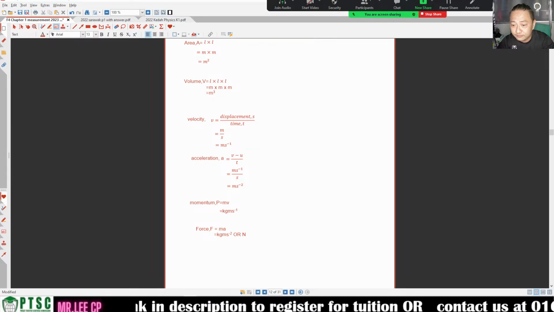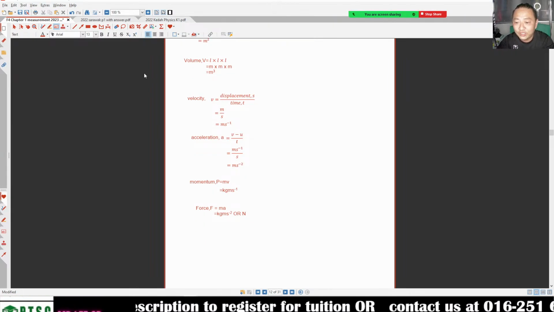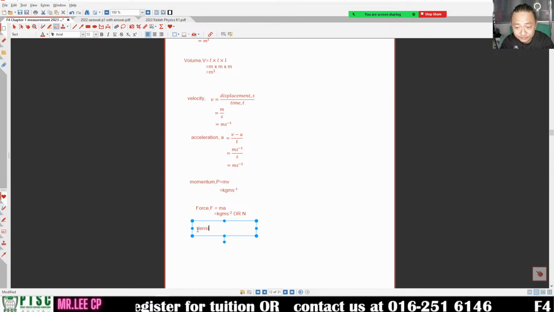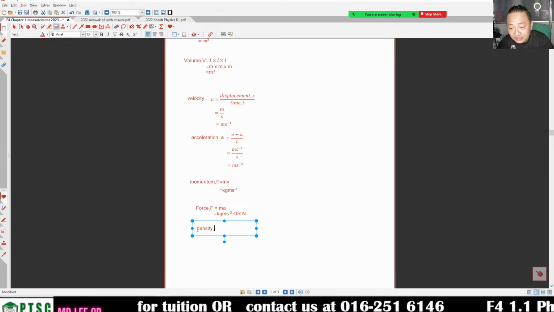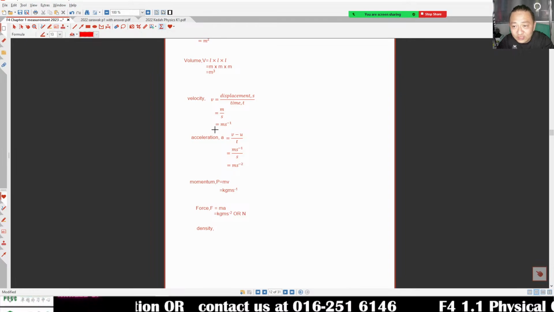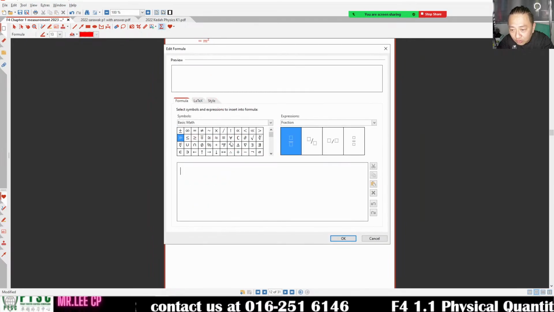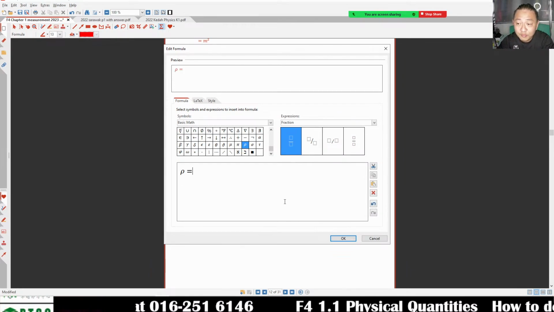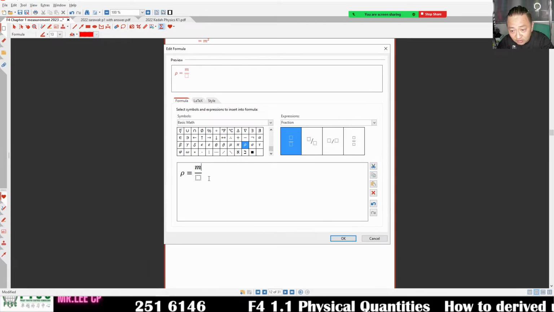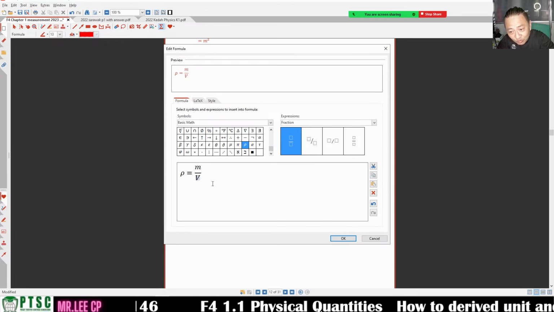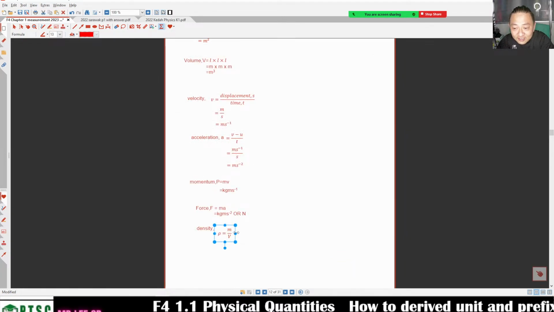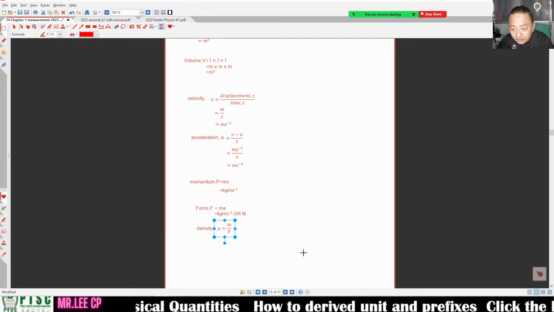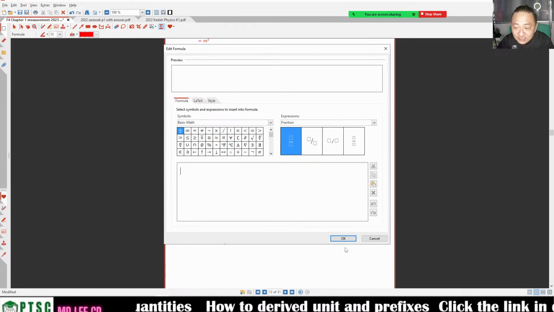This is force. So we are going to find some more, for example, density. The symbol of density is rho. How does the rho look like? Rho is here. It looks like P. Rho is equal to mass over volume. Not small v, small v stands for velocity. This is big V. So density is mass over volume.